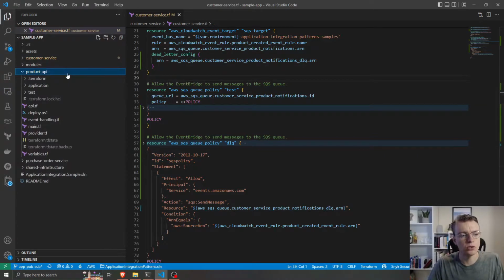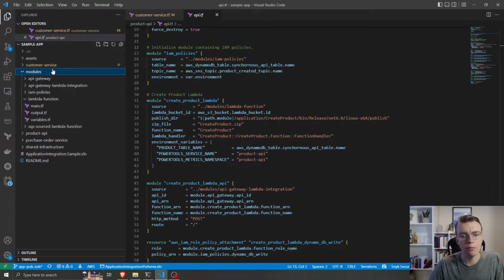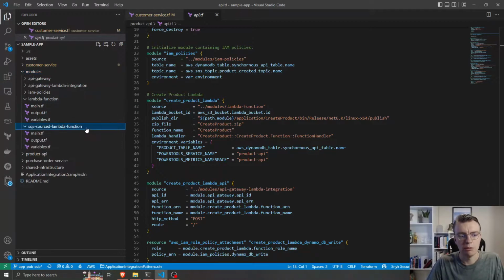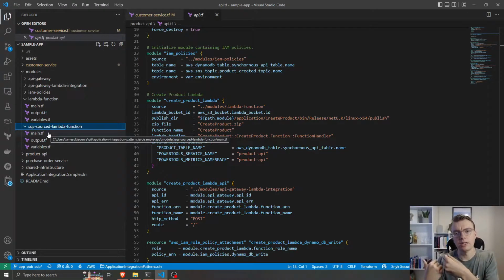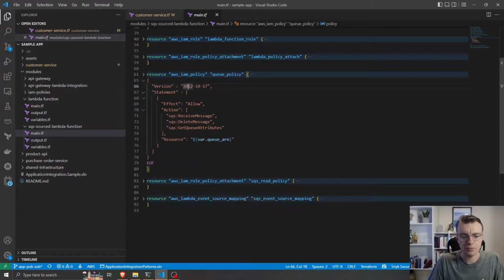So if we go and have a look at our product API now, I'm going to do this on the Lambda. If we look at our module, we've got a module for creating our Lambda function, and we've also got this module for an SQS sourced Lambda function. That's where, if that was to fail, Lambda would put that back on the queue and it could get picked up indefinitely. So let's go and have a look at the code for this now.